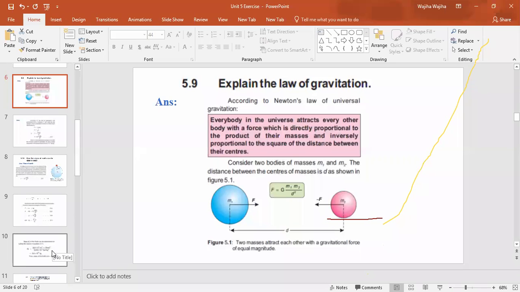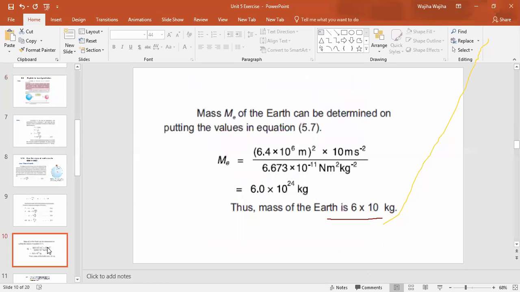Class, when you open your unit 5, you find this question. Okay, so you just substitute the value of mass of Earth, and then you can calculate the mass of Earth with the help of calculator, which is 6 into 10 raised to power 24. It's a misprint over here, but it is 24. Okay, its power is 24.